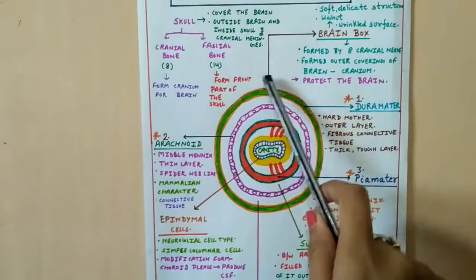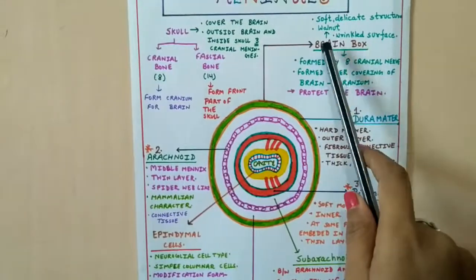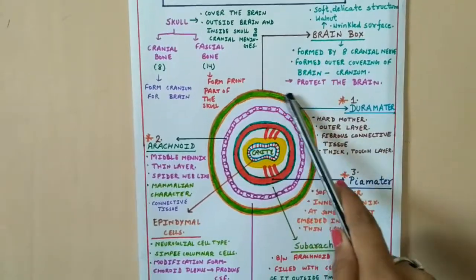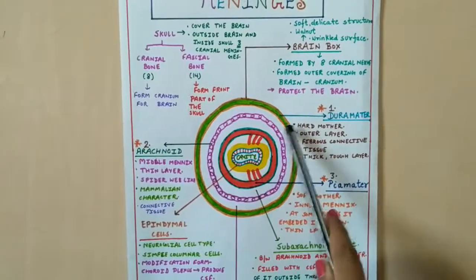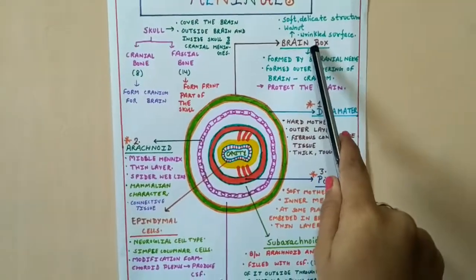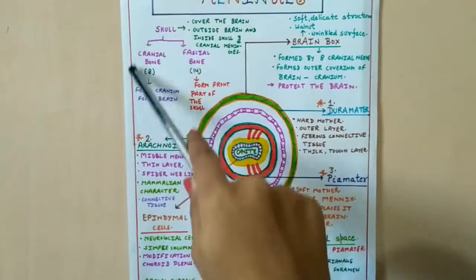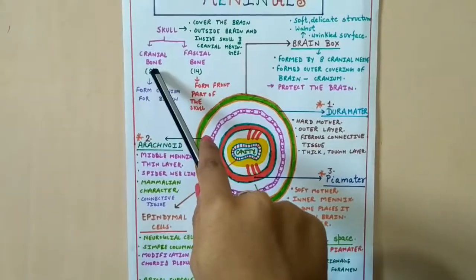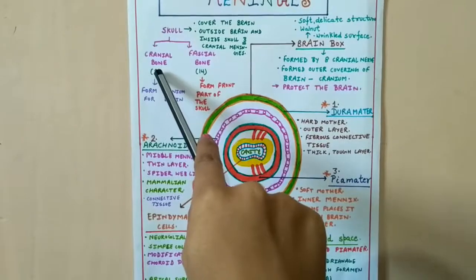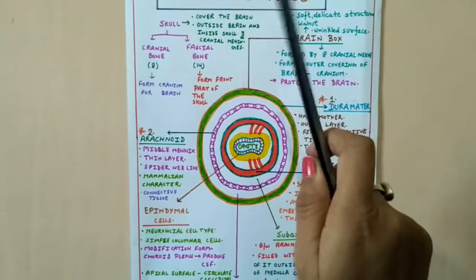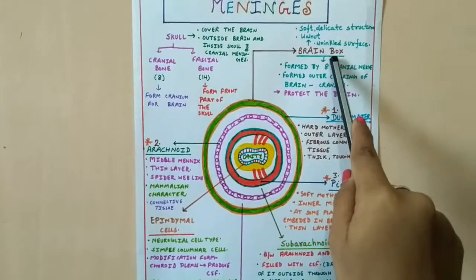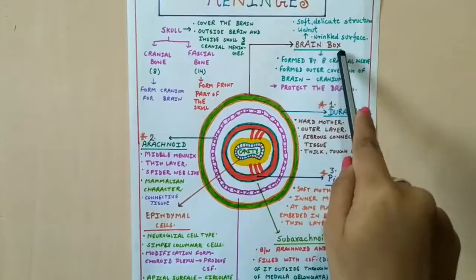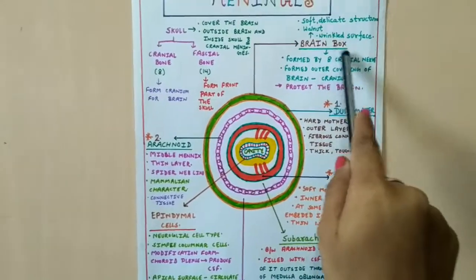So first of all, you can see that this is the brain box. This layer which is present outside the human brain is known as the brain box, and it is basically made up of 8 cranial bones. These cranial bones are arranged in a plate-like manner and form the brain box. So friends, this brain box protects the brain. That's why it is called the brain box. Why does it protect the brain?